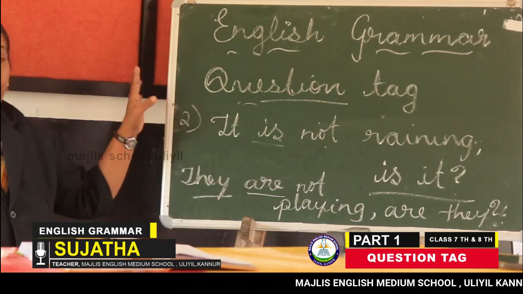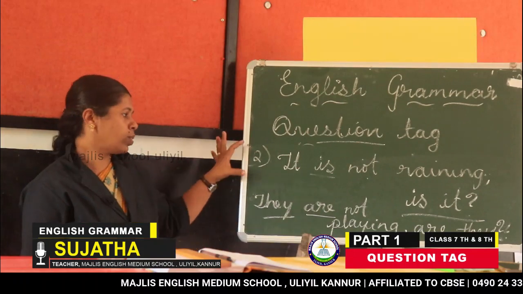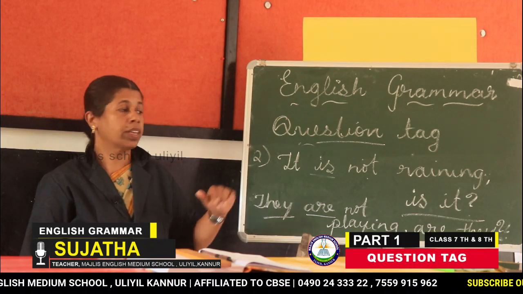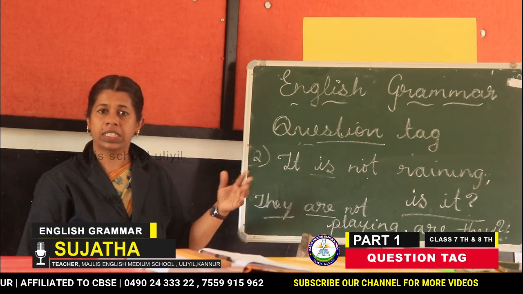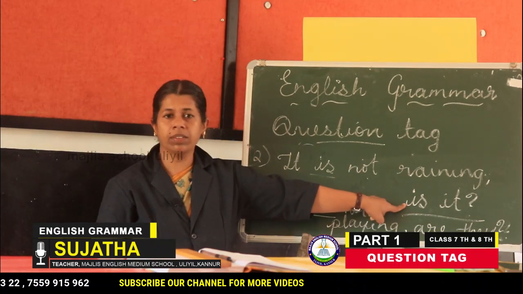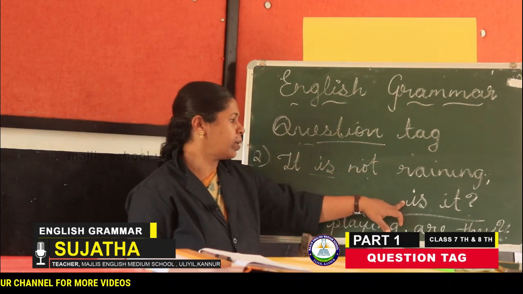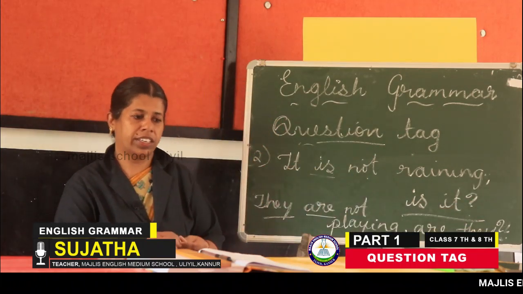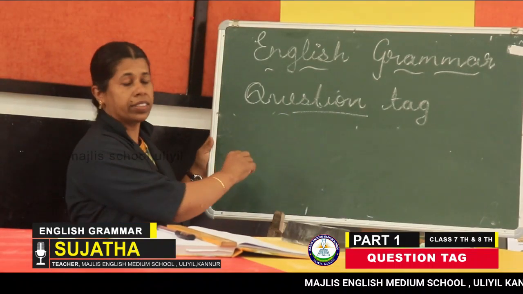Clear, all of you? Positive sentences will take a negative tag and negative sentences will take a positive tag. That is the first two things we have already studied. Remember, a question tag is the continuation of a statement that is not written separately. So, we write it starting with a small letter. And another important thing is, after completing it, we should write a question mark. Clear? And the third one is the imperative sentence.